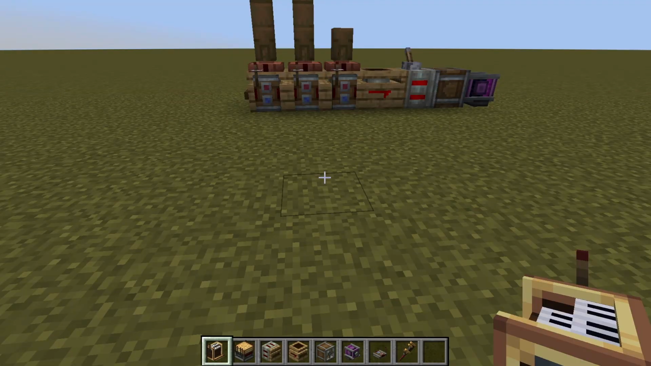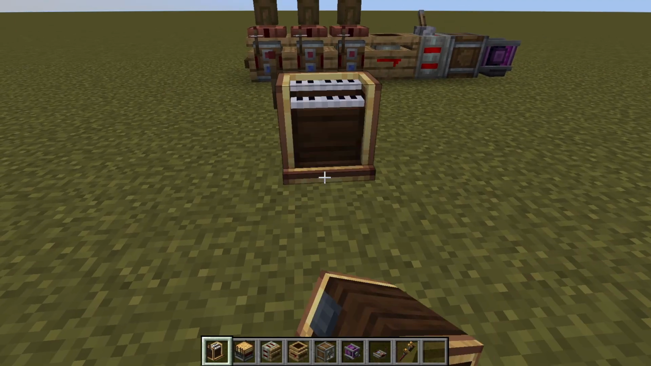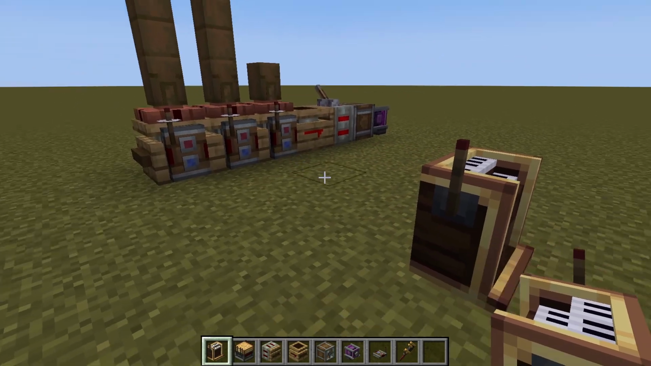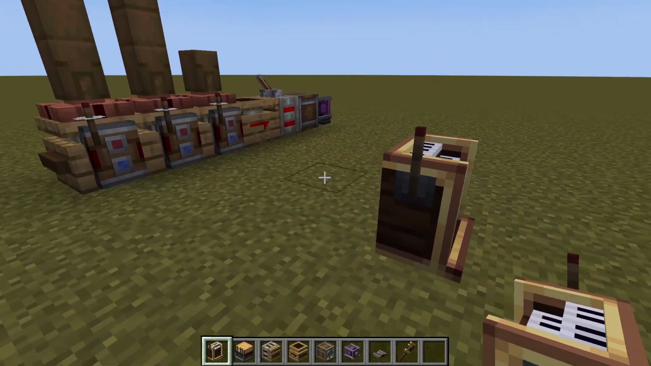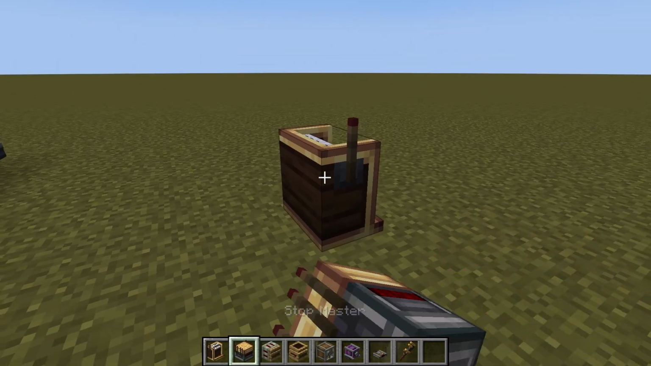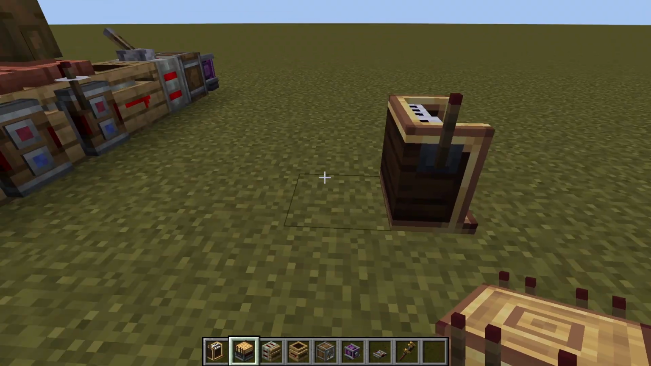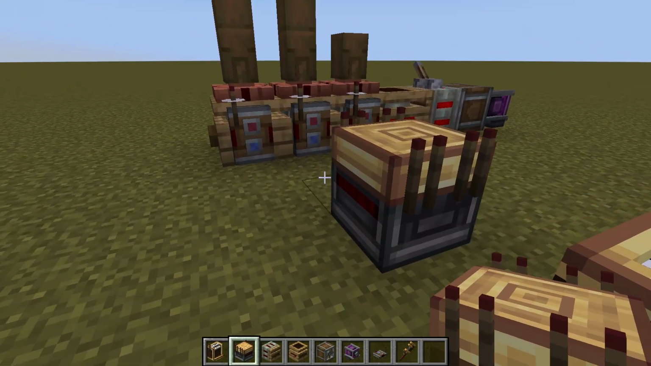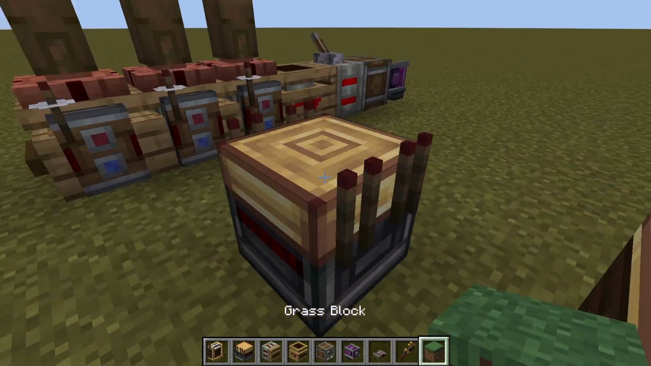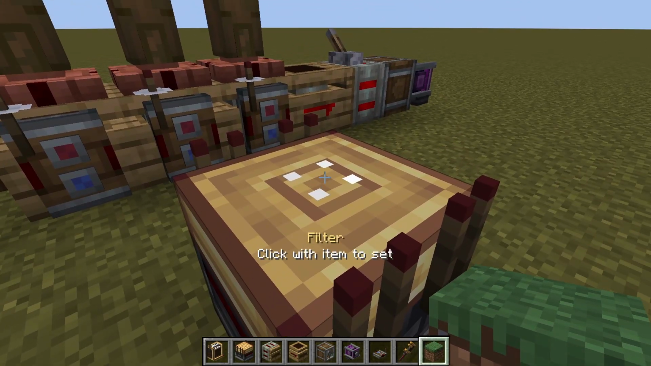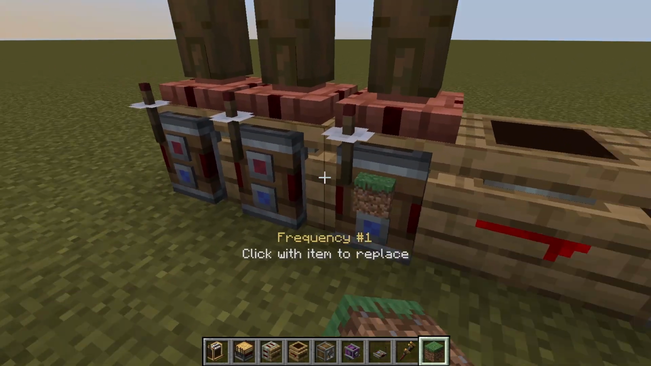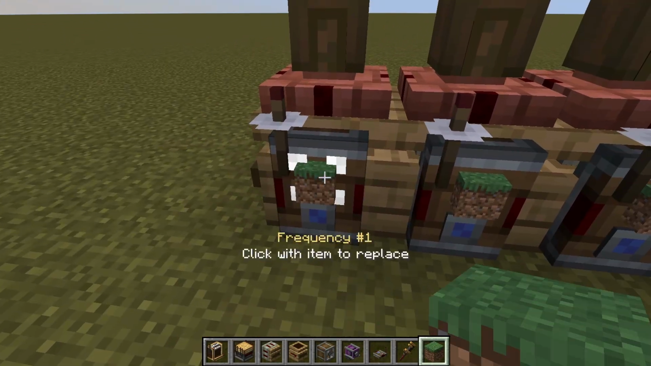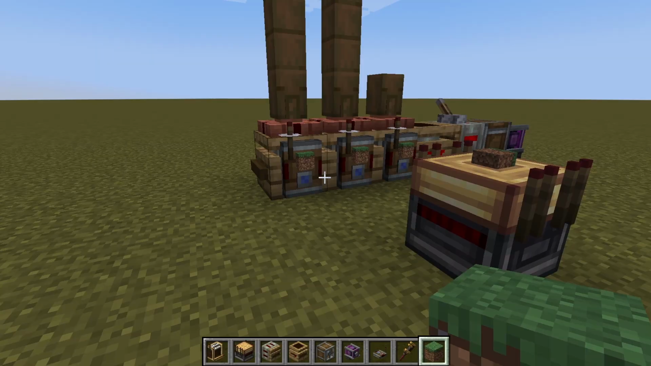Your next step is to take a keyboard relay and set it down in front of the organ or wherever you want to put it. Now you're going to take your stop master, click the keyboard relay, and put the stop master down. You can put some form of item in this filter and in the red frequency dots on the transmitter.